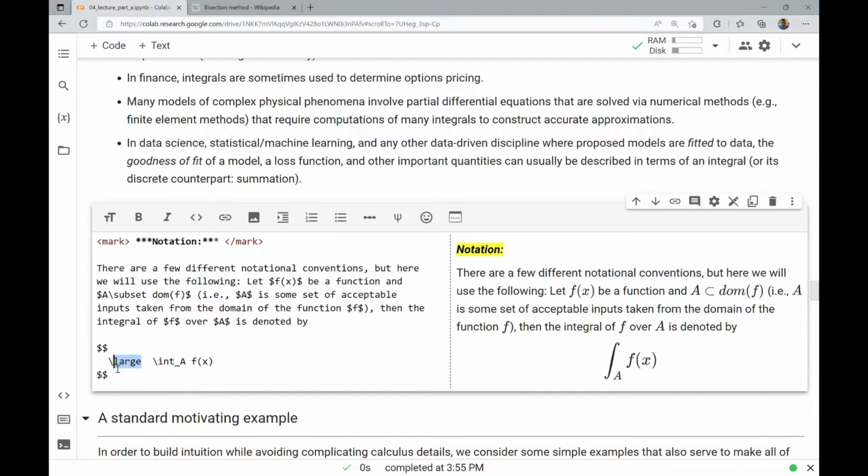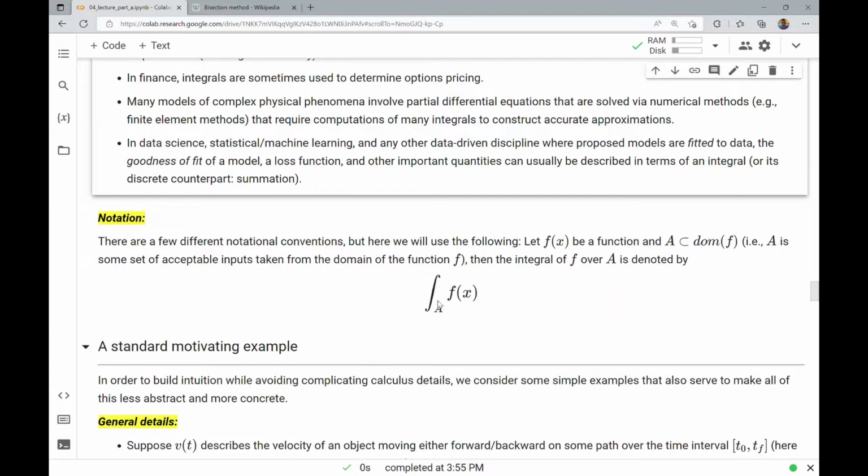I'm making this large, of course, and it looks like an elongated S because it's kind of like an infinite summation. So that's a good way to remember the connection between integrals and summations, is that it's kind of like an infinite summation. So you're taking the integral over A of f of x. This is a very simplified, clean notation. You'll see other notations elsewhere. There's actually no universal notational convention. This is just the one we're going to use for simplicity in this notebook.